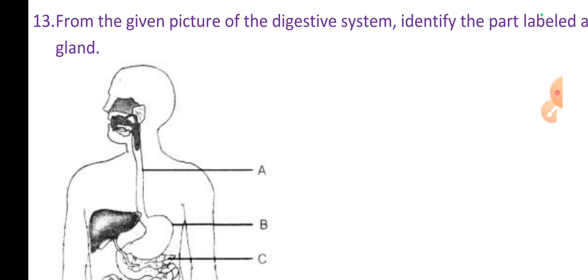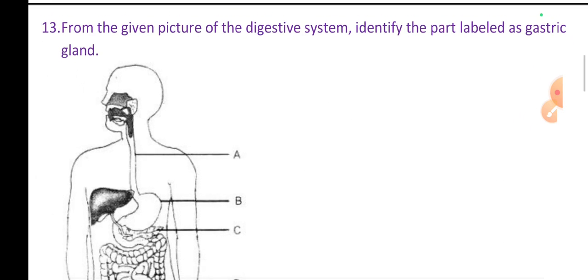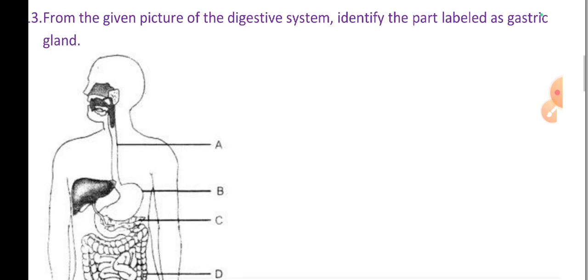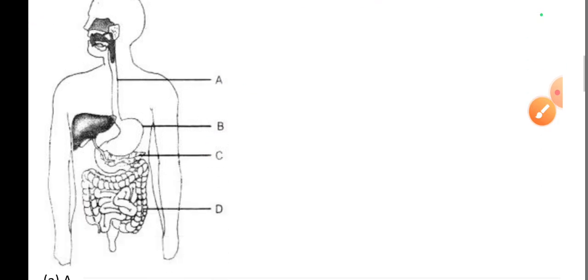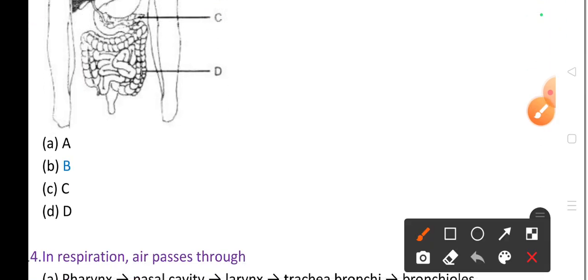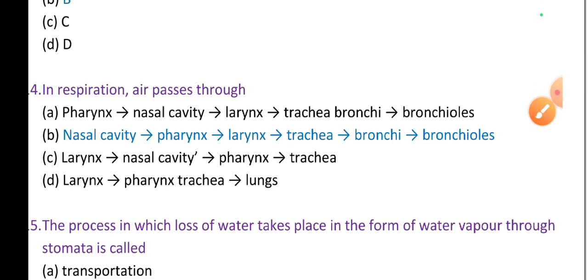From the given picture of a digestive system, identify the parts. The part labeled is the gastric gland. Here, this is the esophagus. Option A is the esophagus. Then this is the pancreatic gland. Then this is the large intestine. That's why option B is the right answer. This secretes gastric juice. That's why it's the gastric gland. Option B is the right answer.